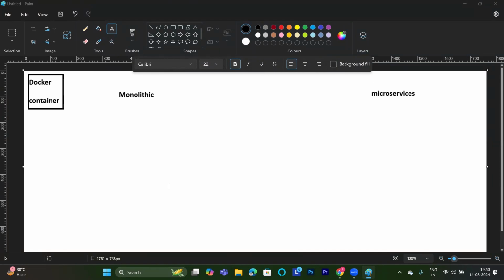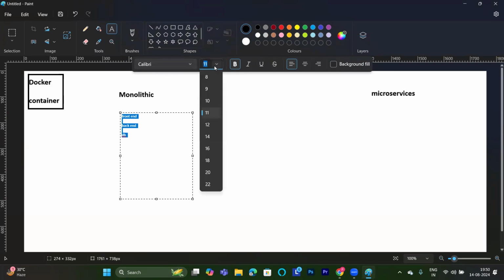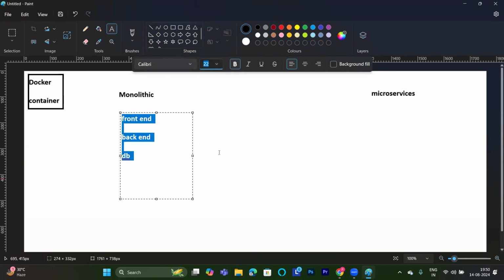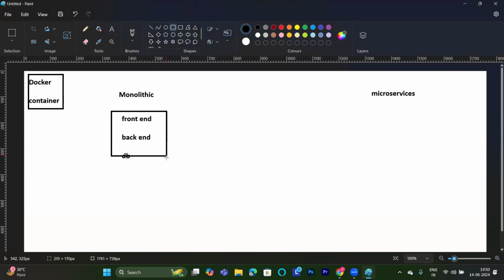Nice. Now, monolithic is the old architecture, still we are using it, right? Something like testing we are using, right? Testing is not very much required, but still we are using it. Manual testing people are doing nowadays. I don't know why they are doing it, but still they are doing it. If I'm talking about front end, back end, and DB, I'm doing a front end, back end, and DB here, monolithic one.